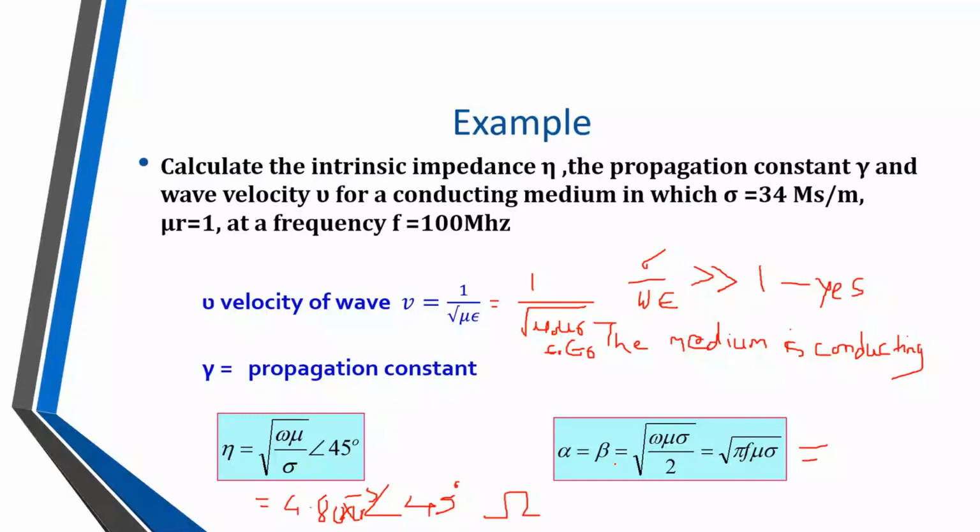If it is alpha, then we have to express this alpha in terms of Np per meter. And if it is beta, then we have to consider the unit radians per meter. What is the value, Namrata? Ma'am, alpha is 115.85 into 10 raised to 3 Nepers per meter.